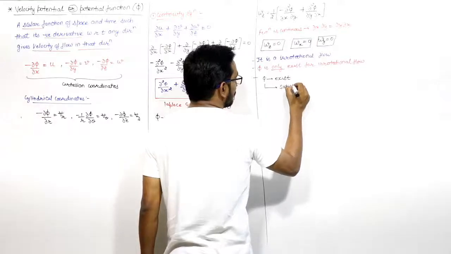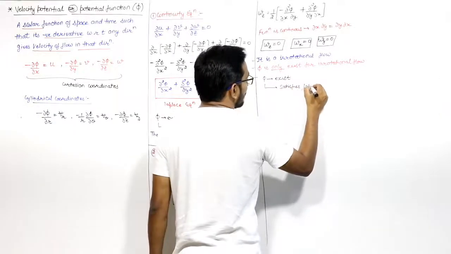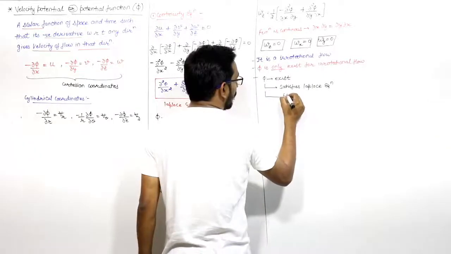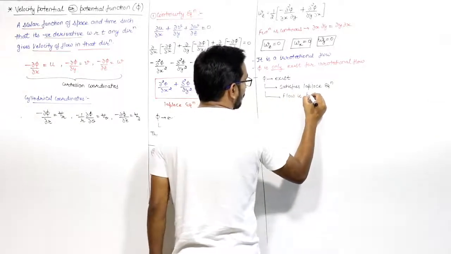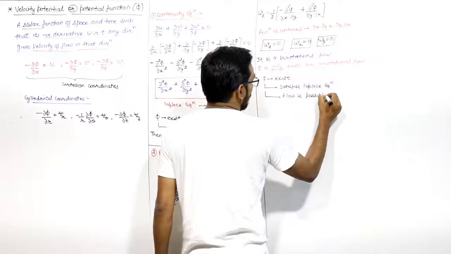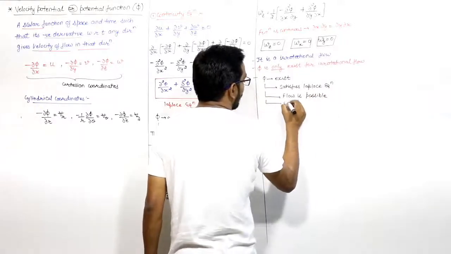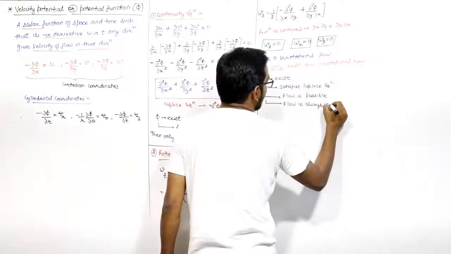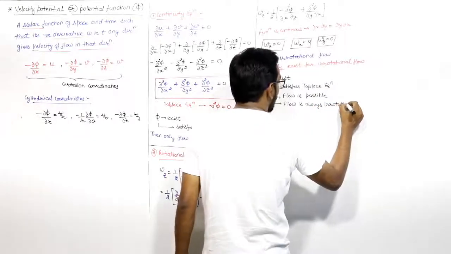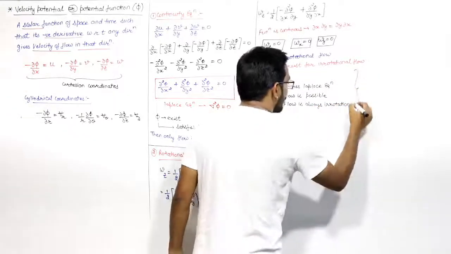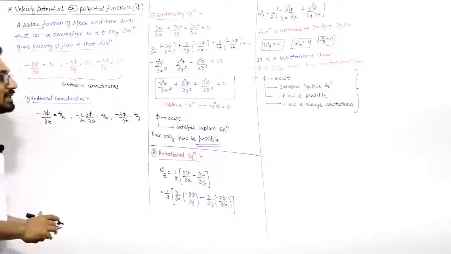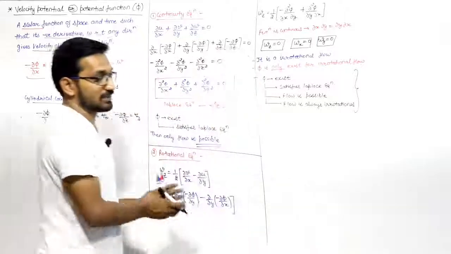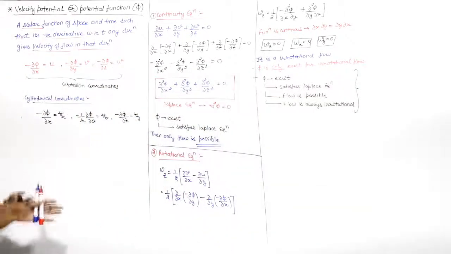Laplace equation. That means the flow is possible, and this flow is always irrotational. For rotational flow, the phi value will not exist. This is the important concept here, right?